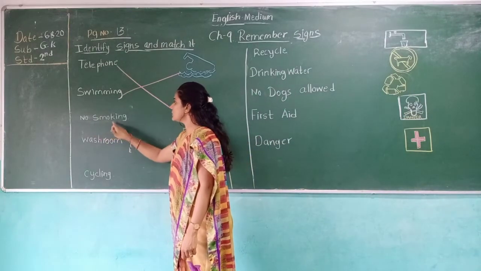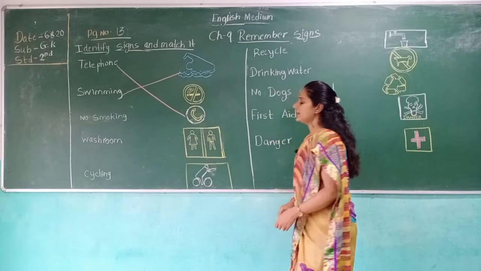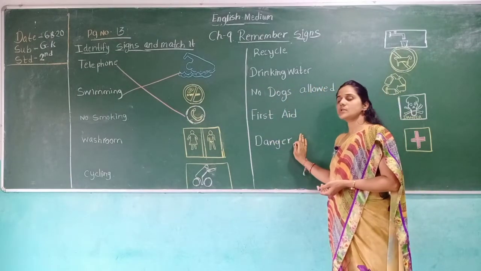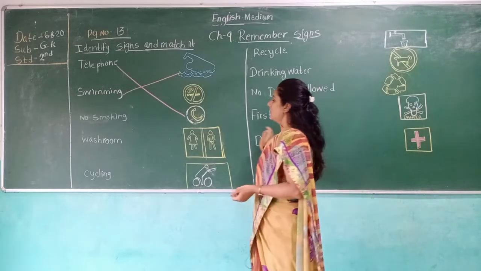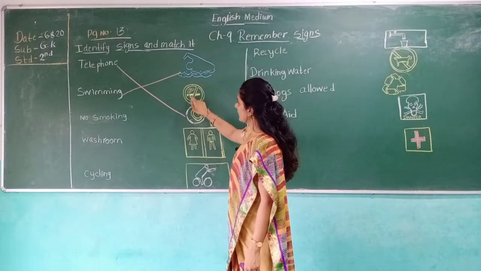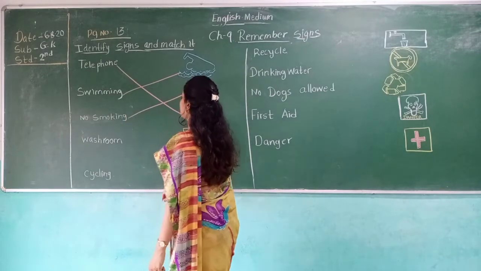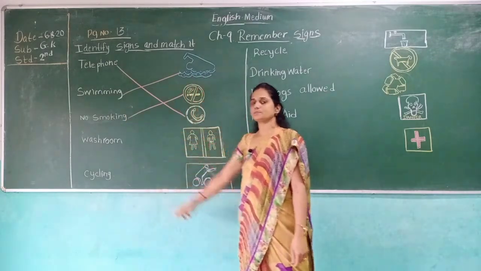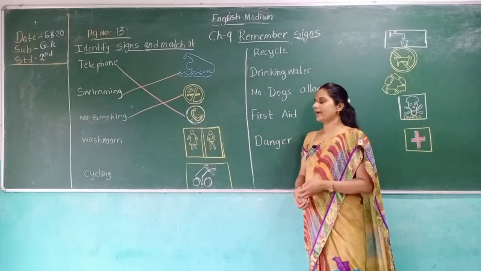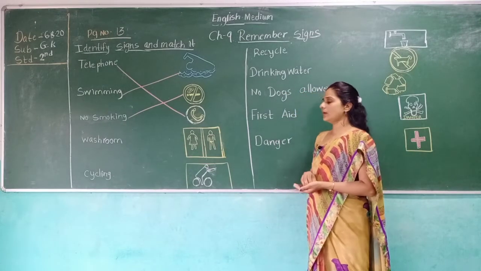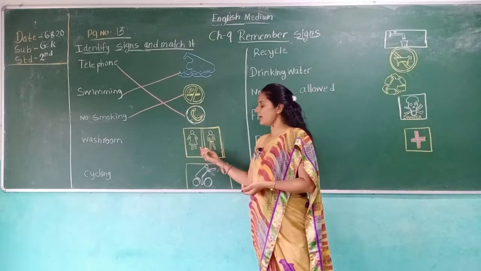Then no smoking. There is a danger. There is a no smoking sign. So where is the no smoking? Here. Match that no smoking. Then washroom. When you go and travel to many places, you see the washroom with the picture of the boy and girl.